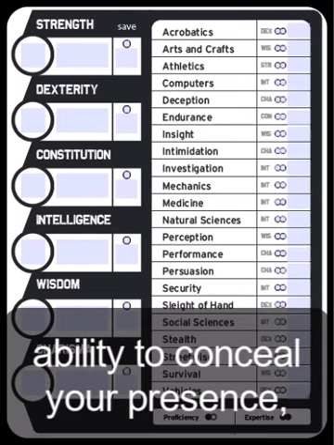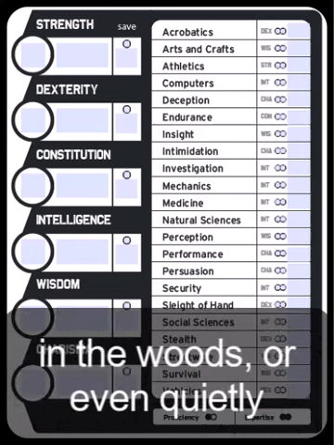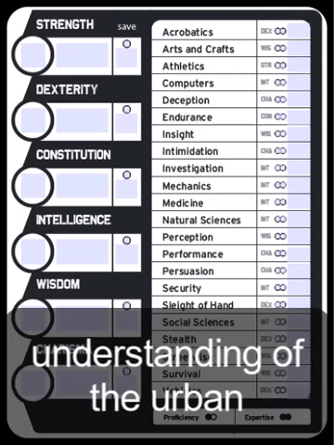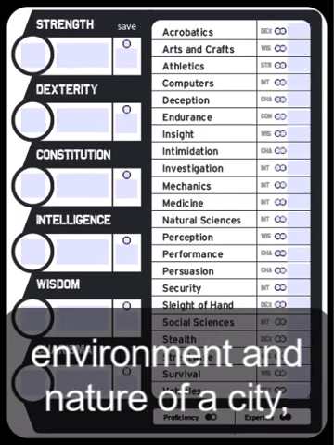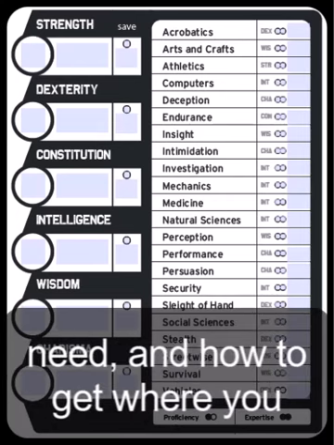Stealth represents your ability to conceal your presence, whether by blending into a crowd, covering your tracks in the woods, or even quietly sneaking up on someone. Streetwise focuses on your understanding of the urban environment and nature of a city, knowing where to get what you need and how to get where you need to go.